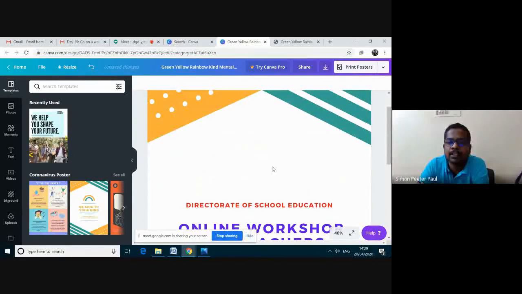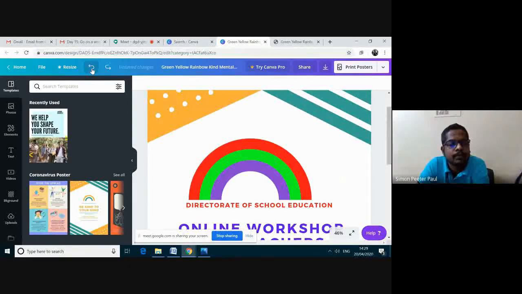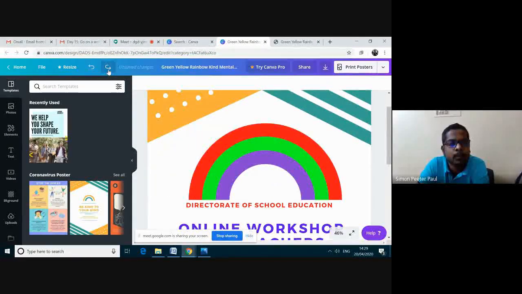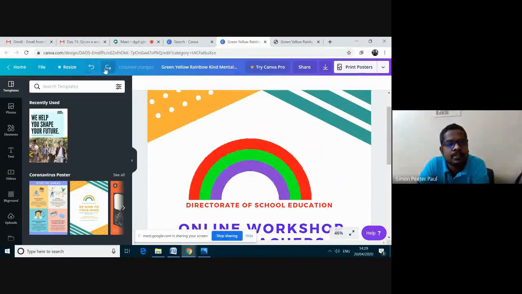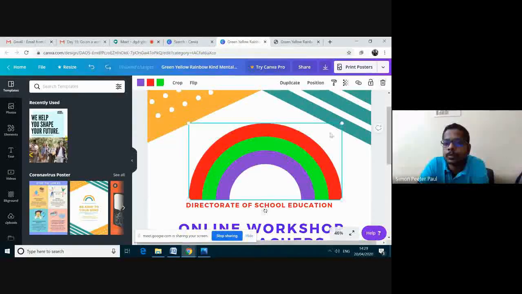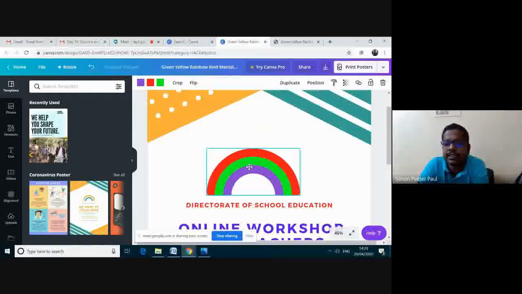Suppose I have deleted wrongly. I want this one back. There is an option upstairs, sorry, on the top, undo, and then I can change, and then I can move forward. There is also keyboard option that you all know, I think so. Control Z for undo, Control Y for redo. Okay, I'm reducing its size.